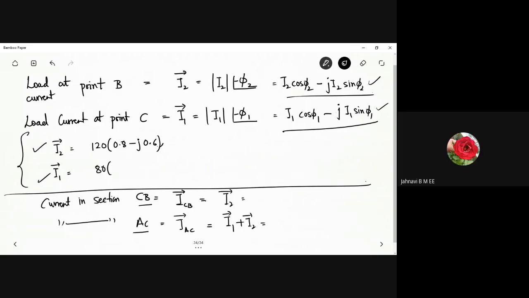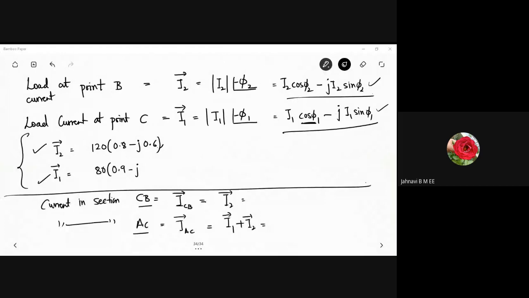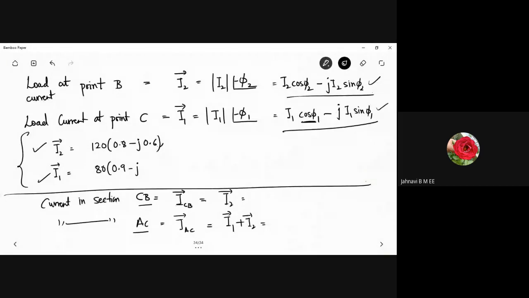Hope I'm audible right now. 0.9 minus J 0.436.